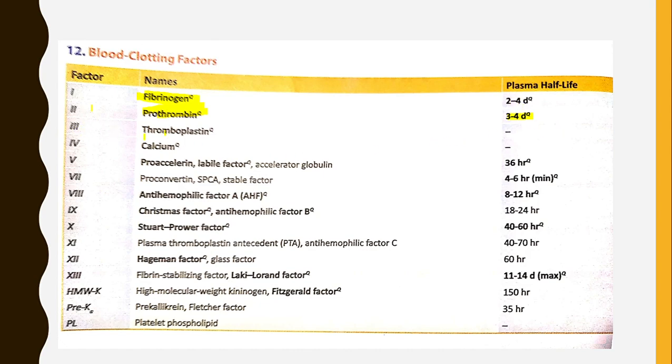Factor number 3 is thromboplastin. Factor number 4 is calcium. Factor number 5 is proaccelerin, the labile factor, with a plasma half-life of 3 days. Factor number 7 is the stable factor, with a plasma half-life of 4 to 6 hours.